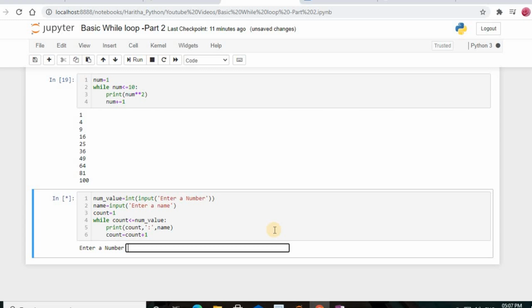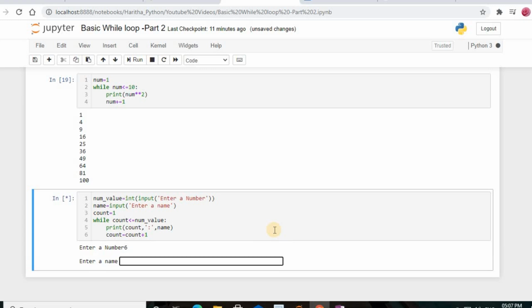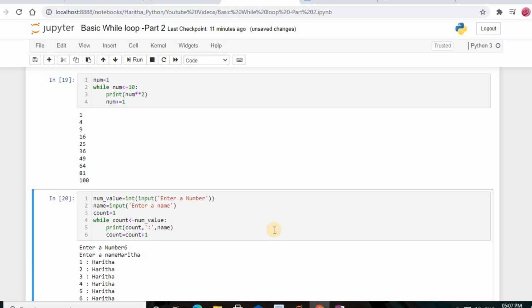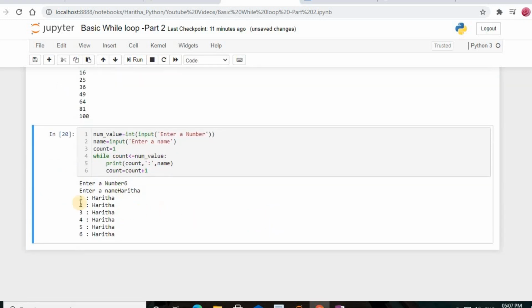Okay, so enter a number. I'm just entering the number 6. So enter a name. I enter now. Now see here, 1 2 3 4 5 6. So based on this it is going to happen.